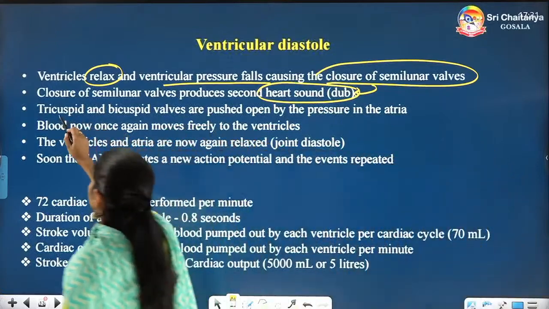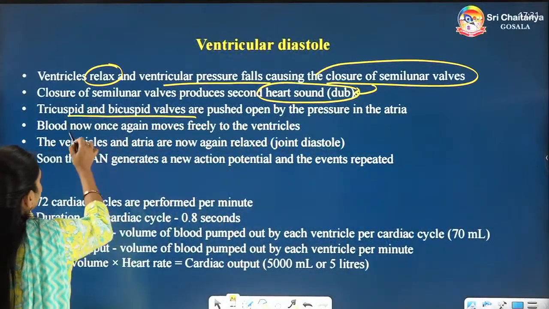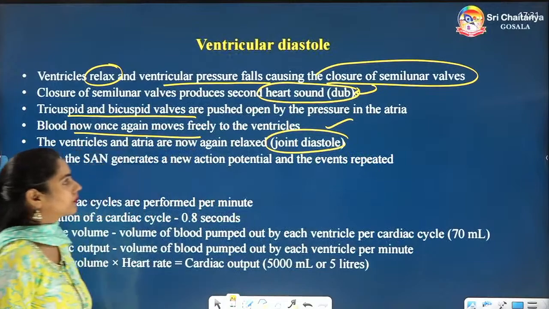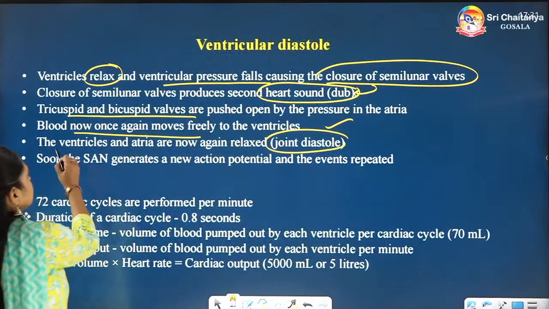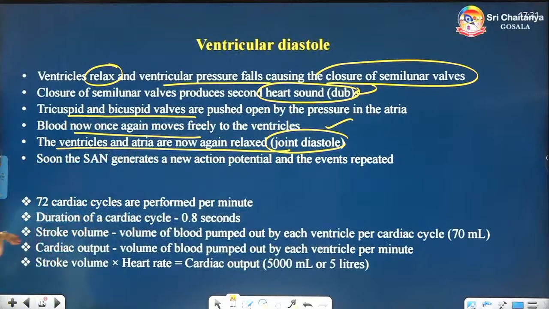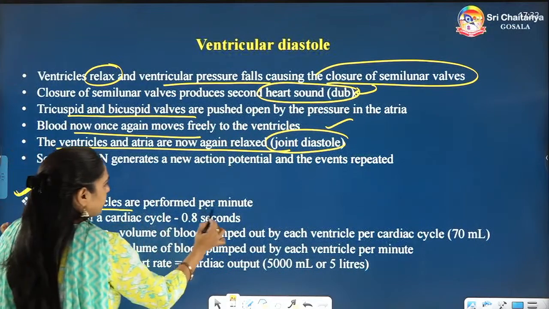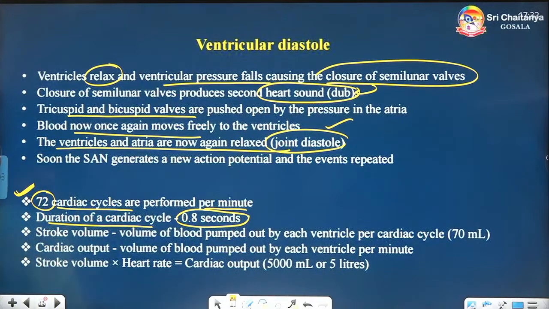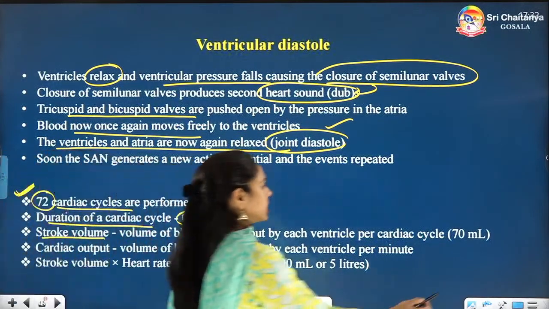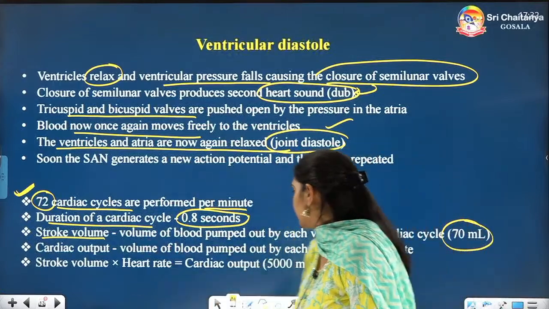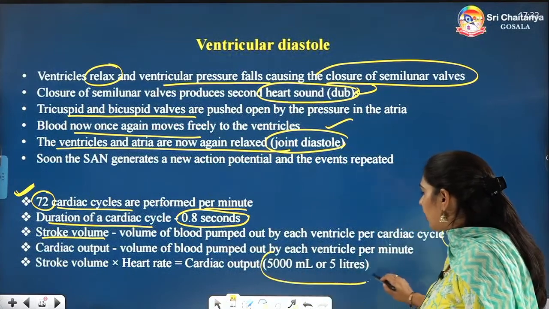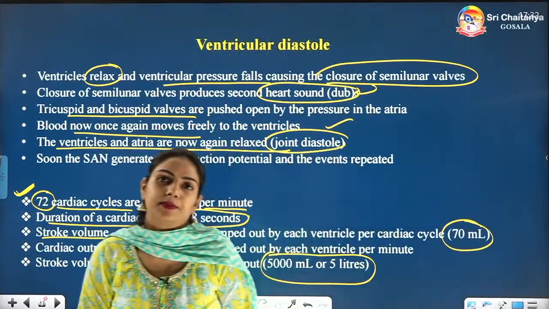Here again the AV valves will be open, then again the blood will start flowing, and now again the joint diastole will come. Yes or no? Now the ventricles and atria are again in the joint diastole, and here I have written the points to remember. 72 cardiac cycles per minute, duration of one cardiac cycle 0.8 seconds, stroke volume 70 ml, cardiac output is stroke volume multiplied by heart rate, that is equal to 5000 ml or 5 liter.